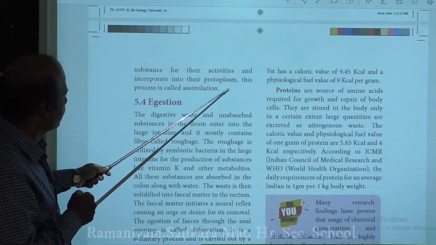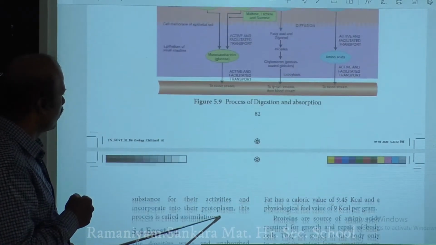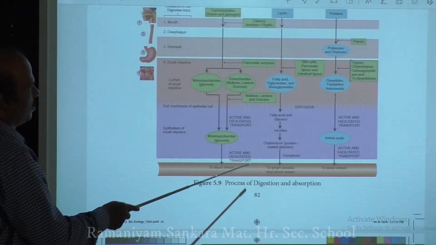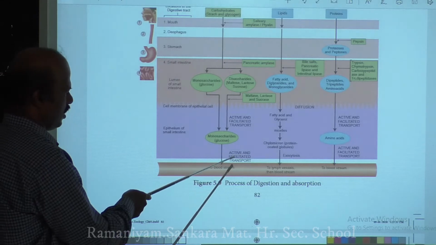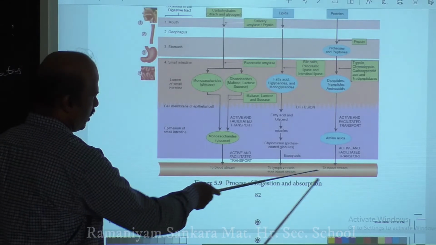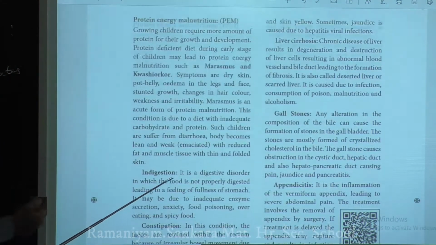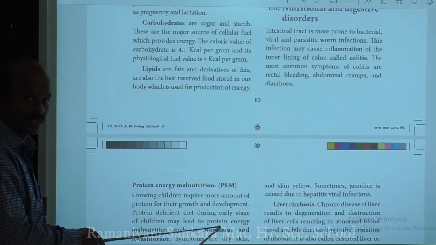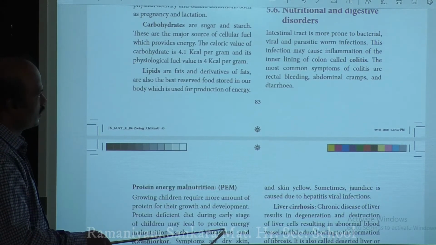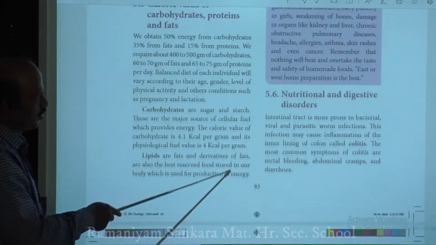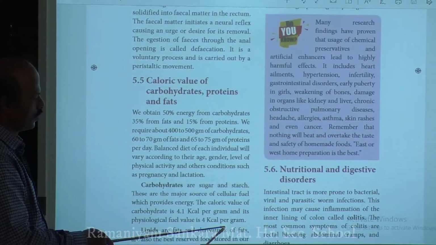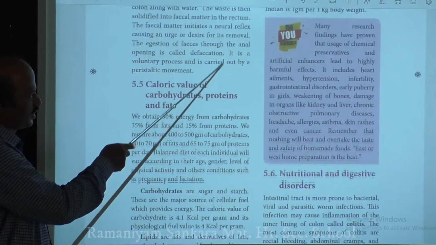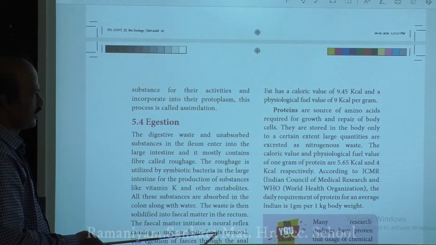Next we will discuss assimilation. What is meant by assimilation? Assimilation is a process by which the end products present in the blood as well as in the lymph are taken up by your cells for various cellular activities, and are incorporated into the protoplasm of your cell. So the uptake and incorporation of the end products of digestion into the cell is called assimilation.